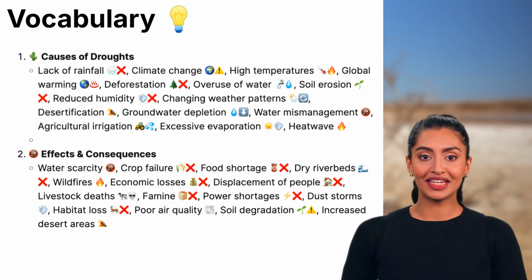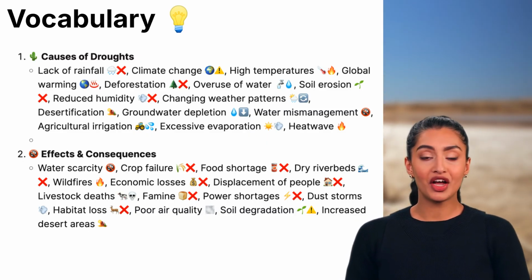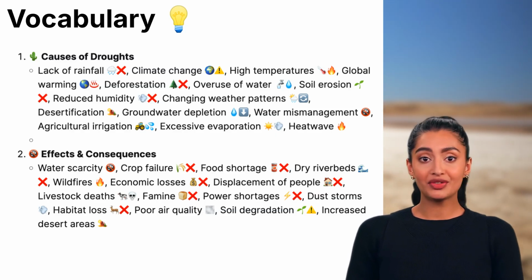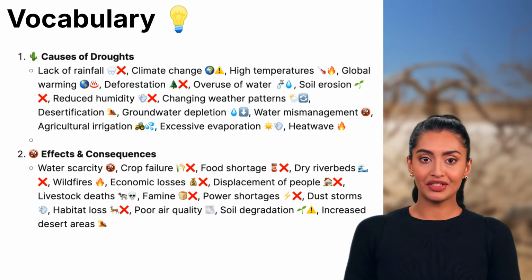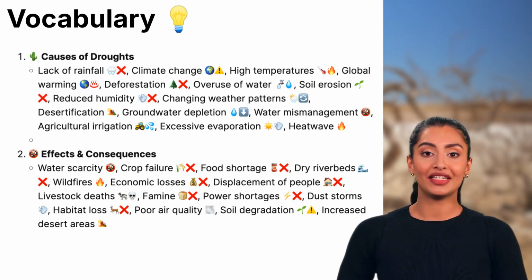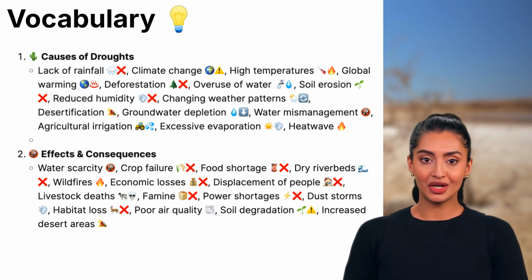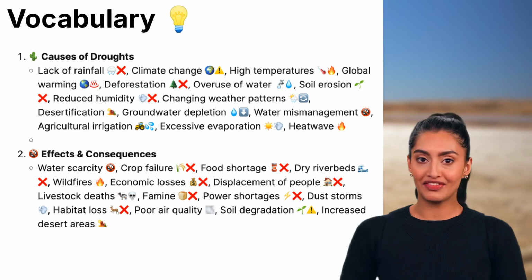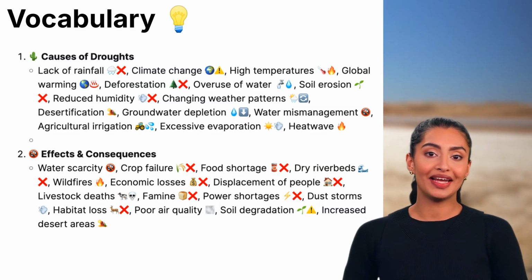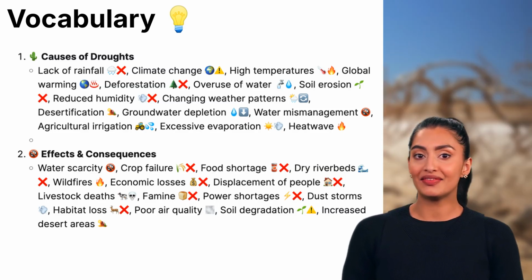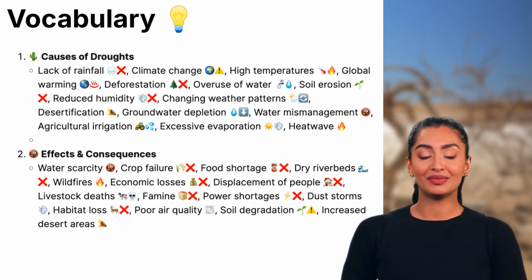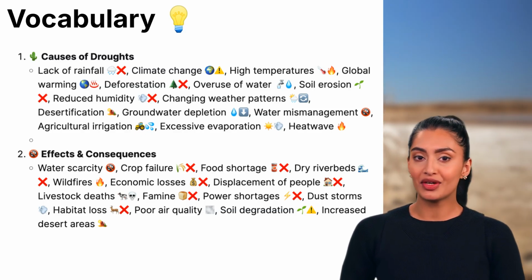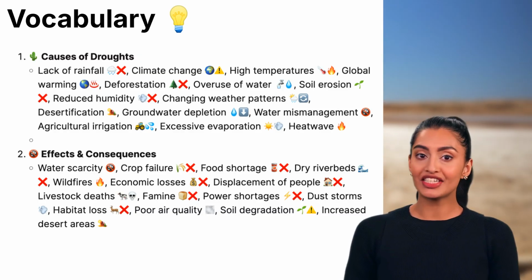Desertification, when fertile land turns into desert due to a lack of water and vegetation. Groundwater depletion, using up underground water sources faster than they can be refilled. Water mismanagement, poor planning and policies that lead to unnecessary water waste. Agricultural irrigation, watering crops, which if done inefficiently can drain water supplies. Excessive evaporation, high temperatures causing water to disappear quickly from rivers, lakes, and soil. Heatwave, a prolonged period of extreme heat that worsens drought conditions.